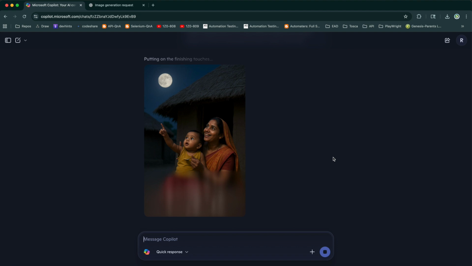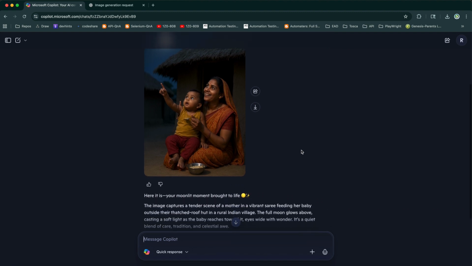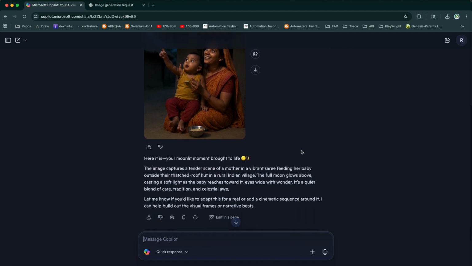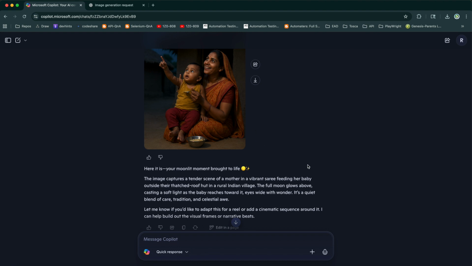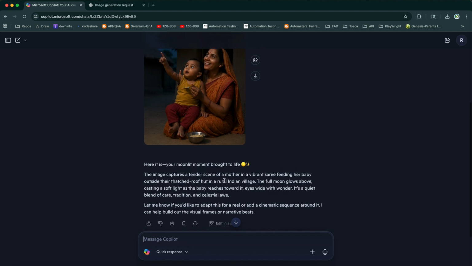You can see the village and atmosphere, and yep, the image generated by Copilot. It looks awesome. Before I talk about the image, you can also see there is some text. It might be a kind of explanation about the image, and also there will be some suggestions too if you want to improve it. The image captures a tender scene of a mother in a vibrant sari feeding.